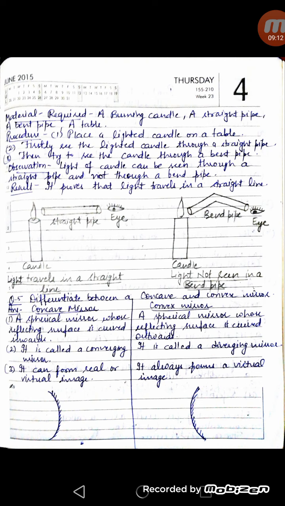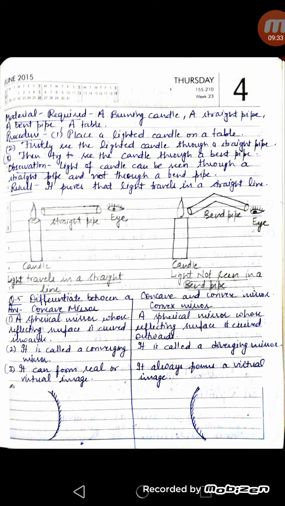In the next question, you have to differentiate between a concave and convex mirror, because we have done the lens differences in the exercise questions, so we have to do differences between mirrors here. A spherical mirror whose reflecting surface is curved inward is called a concave mirror, and if the reflecting surface is curved outward, that is called a convex mirror.